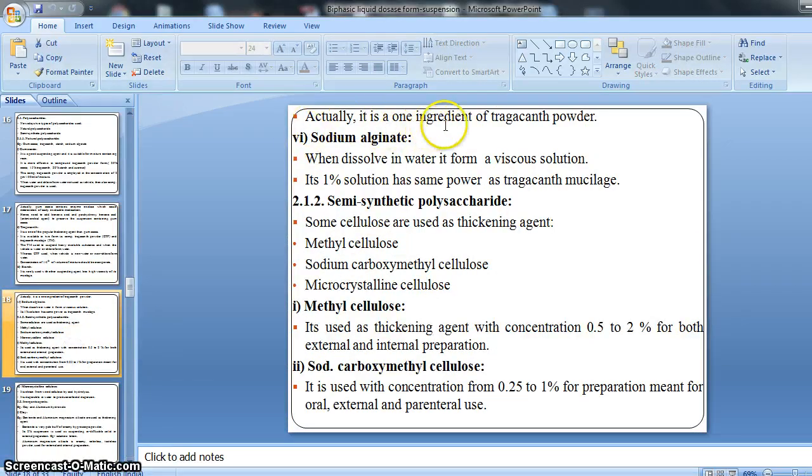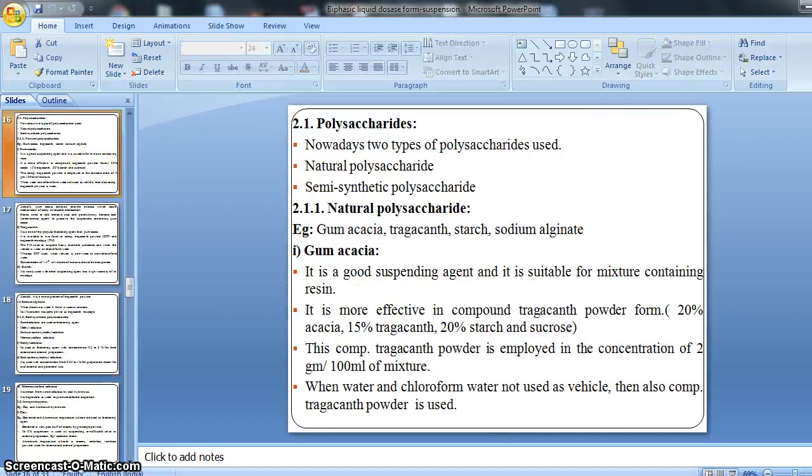Actually it is one of the ingredients of compound tragacanth powder. Starch is not commonly used individually, but it is used as an ingredient of compound tragacanth powder, which contains 20% of starch.